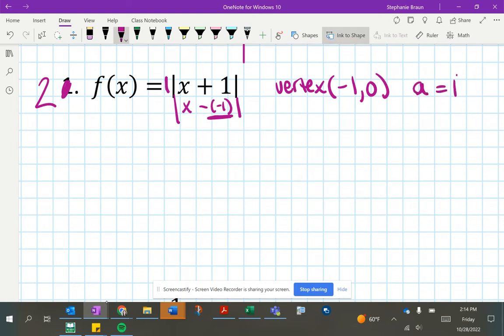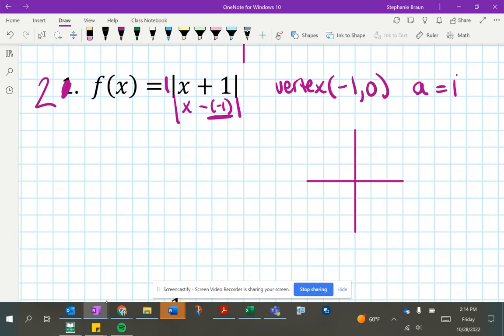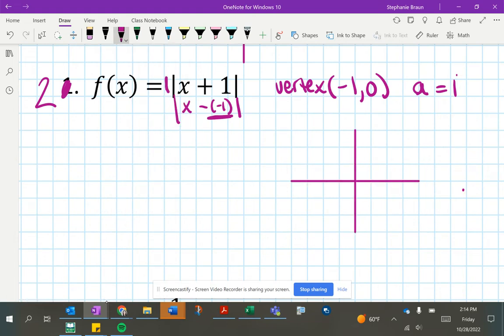So for this one, you have -1, 0. That's your vertex. And then use your slope, up 1 over 1, up 1 over 1. And then reflect it. Remember, your line of symmetry goes through your vertex.